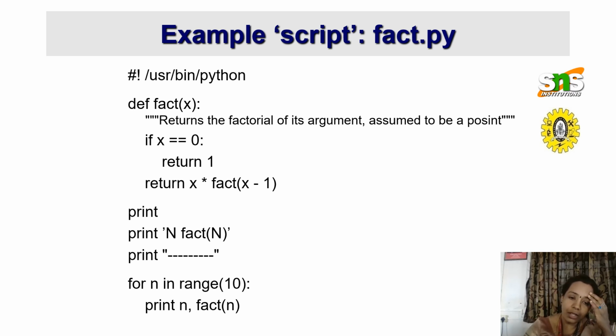Actually, for determining the factorial of a number, 1 factorial is nothing but 1 into 1. 2 factorial is nothing but 2 into 1. So I have to multiply the number with the number minus 1. So that is what I wrote here, using a for loop and using an if condition. Python always follows indentation. That is what we have mentioned here.